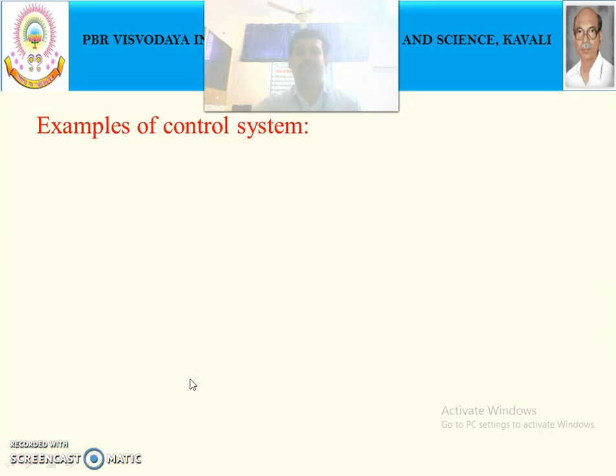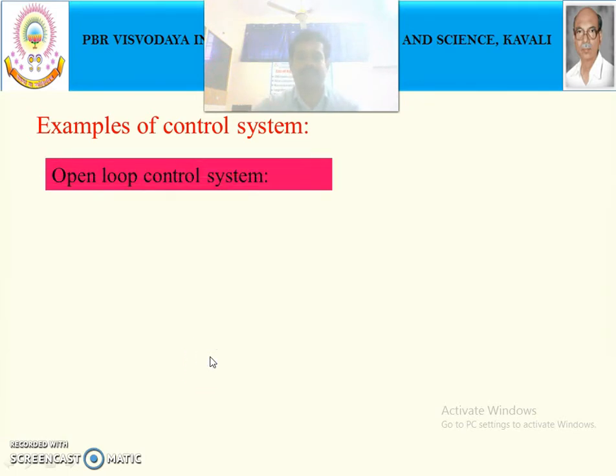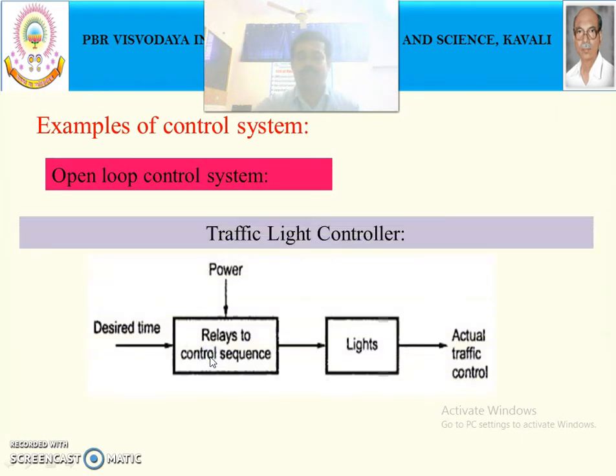Now we are going to study the examples of control system. First we can see the example of open loop control system. Traffic light controller is the best example of open loop control system. So how are we installing the traffic light? Initially we analyze the traffic on the road, and depending upon the traffic on the road, we allocate some time for how long the vehicles can move on a particular road. We give more time for heavy traffic roads and less time for light traffic roads. Then we install it.